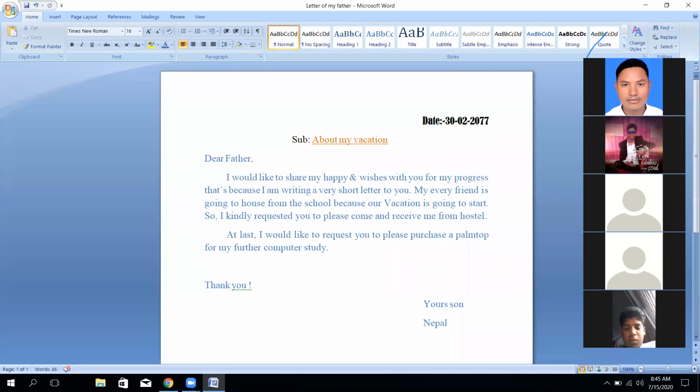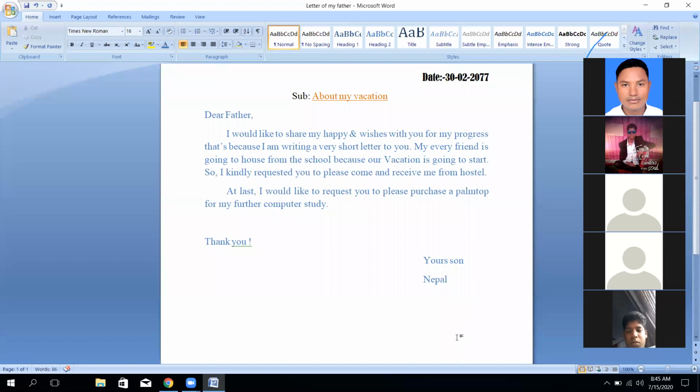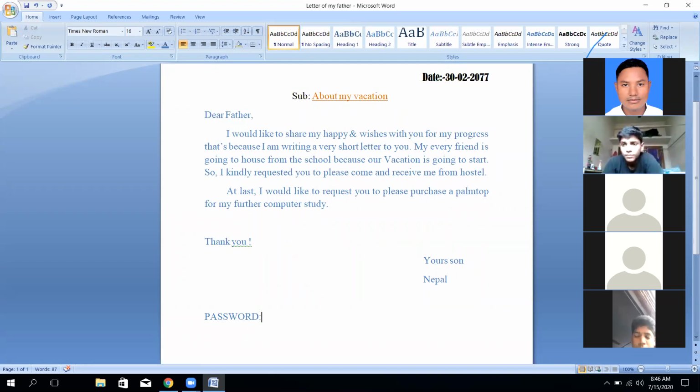I'm going to write here also. This is known as the password. What is called password? I'm going to tell you. Password is a type of very short and dedicated small code of the computer that will be accepted by the computer, and that code is only identified by the user, not by others.